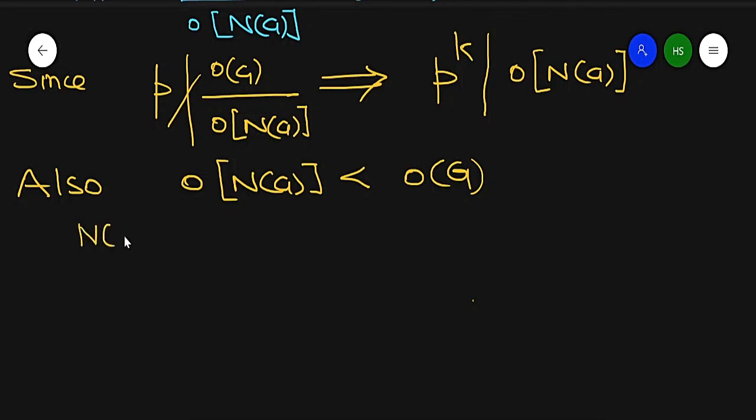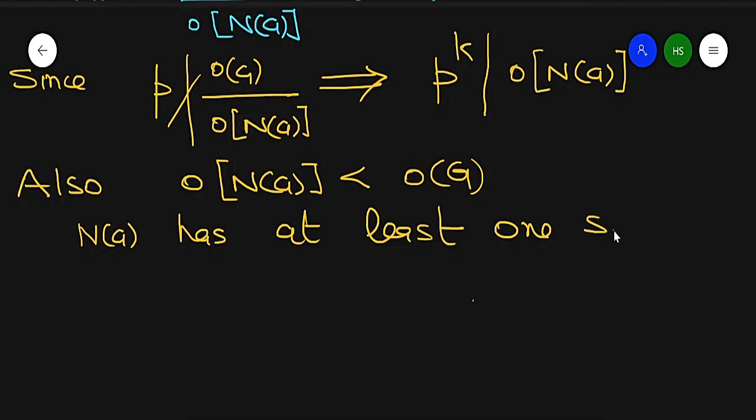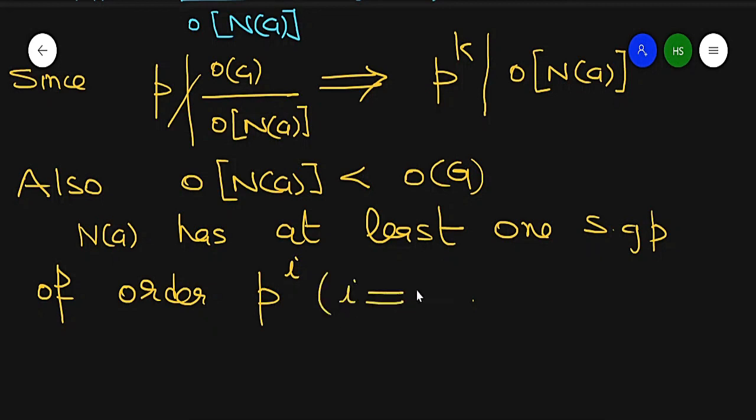normalizer of A has at least one subgroup of order p raised to power i, where i is running from 1 up to k. So what does it imply?